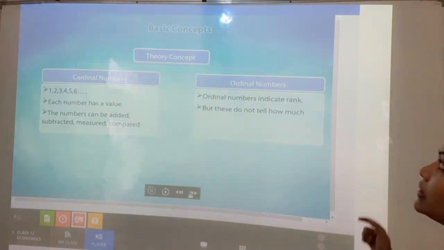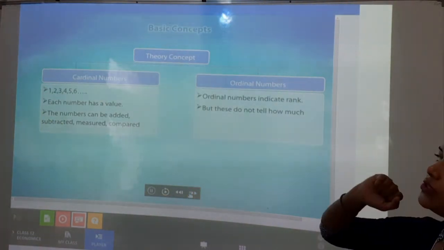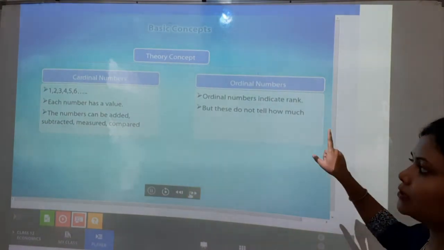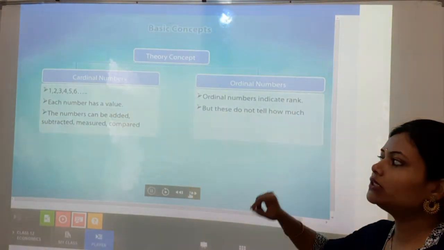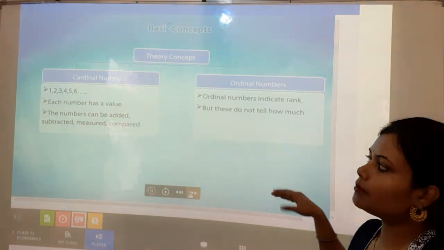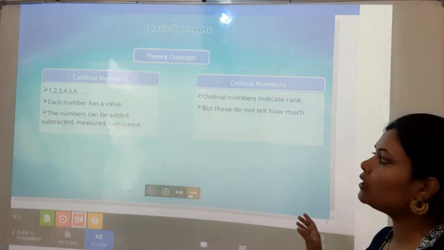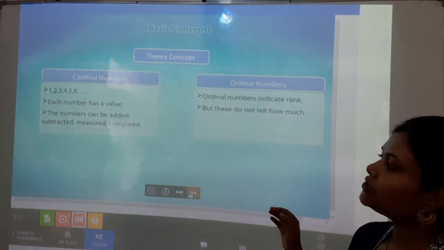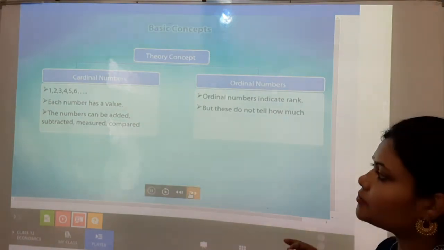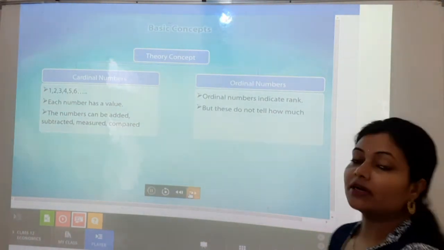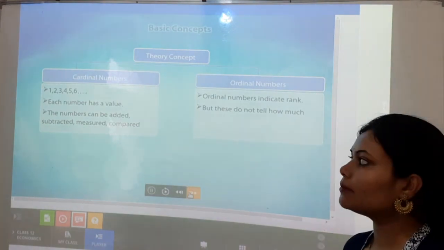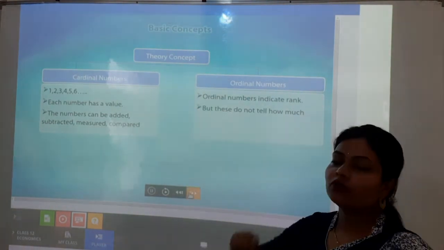So it is saying that the concept of utility is basically in 2 things, the cardinal numbers and the ordinal numbers. In cardinal numbers, utility is calculable, so it is expressed in numbers, that is 1, 2, 3, 4 and so on. Each number has a value. Then the numbers can be added, subtracted, measured or compared. Why? Because we are expressing our satisfaction level in terms of numbers. So that is why this is a part of cardinals.